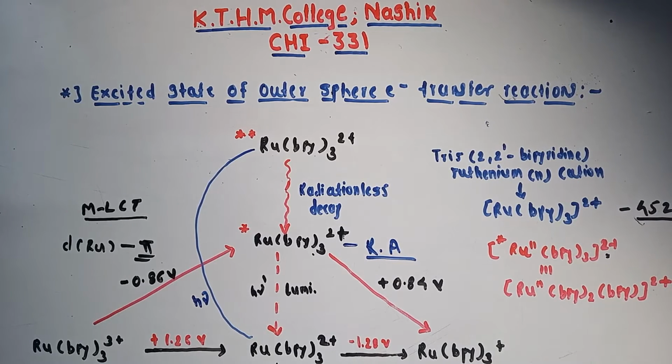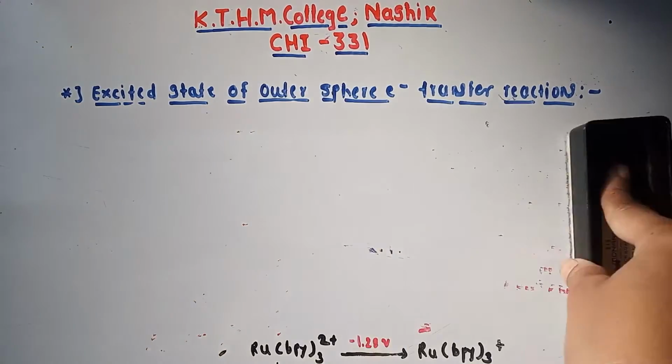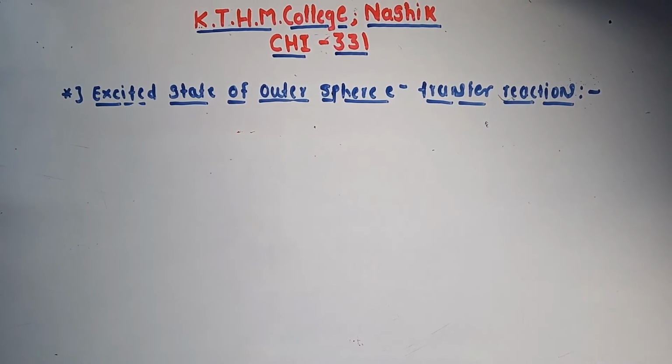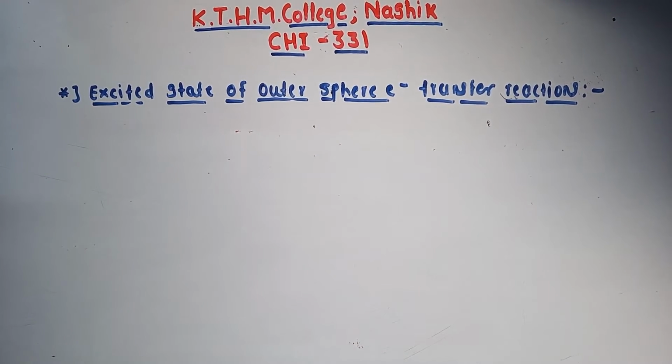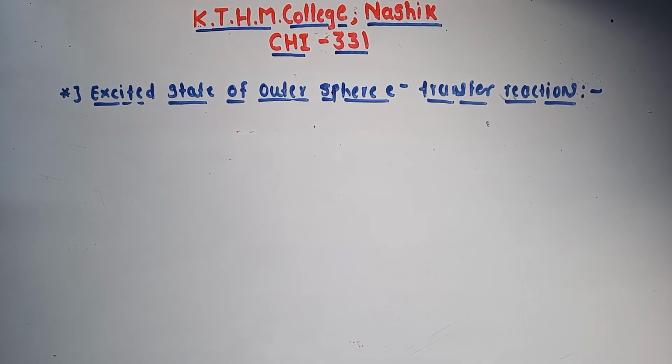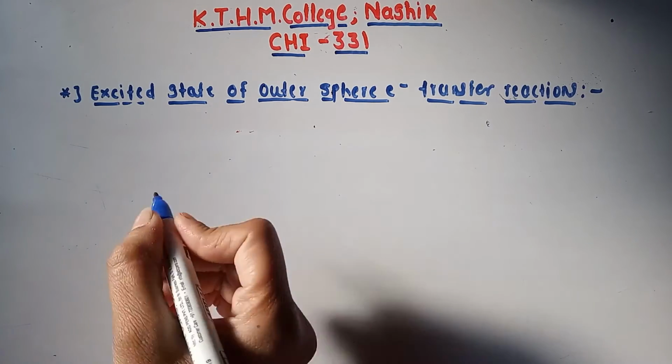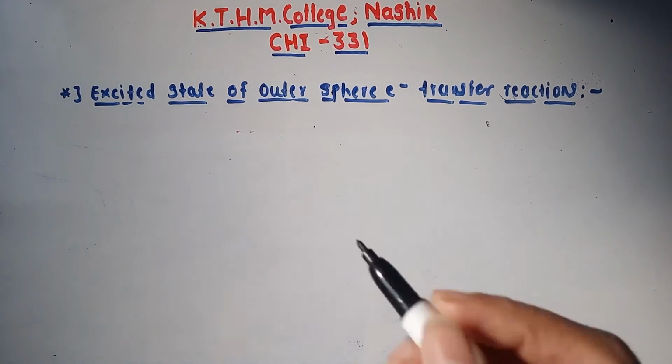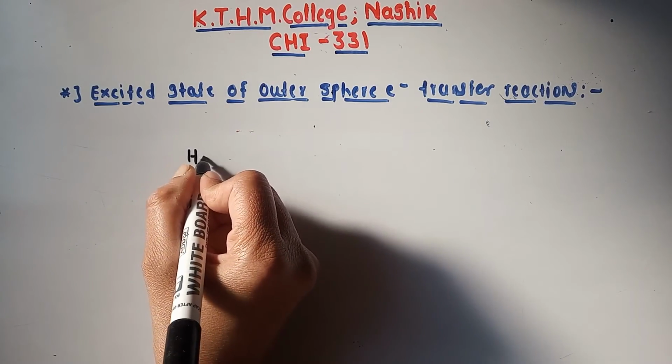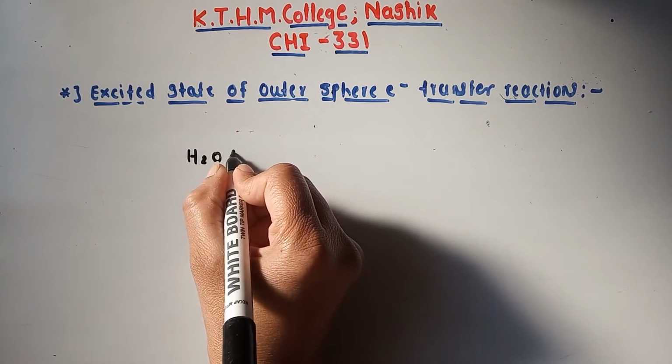So now see some reactions. I think now you can easily understand by this diagram. See, interest in ruthenium bipyridine 3 2 plus skyrocketed after Creutz and Sutin suggested that it has possibilities for photochemical cleavage of water. Now I show here photochemical cleavage of water. H2O.